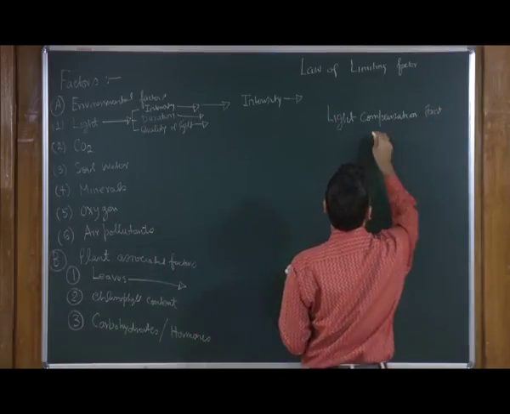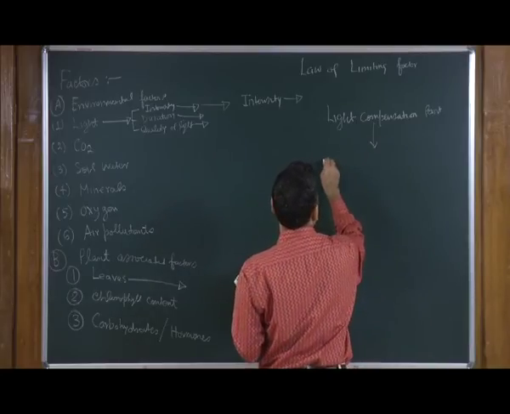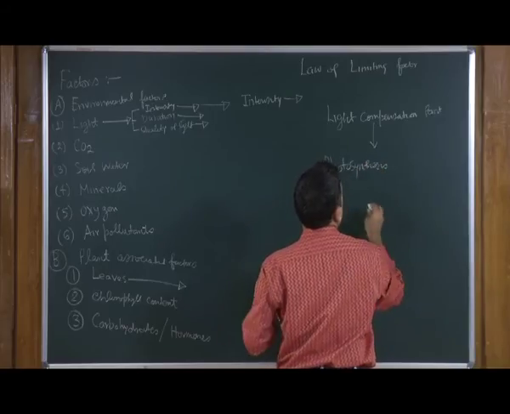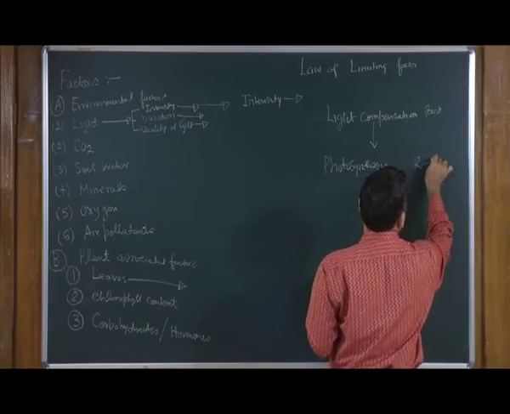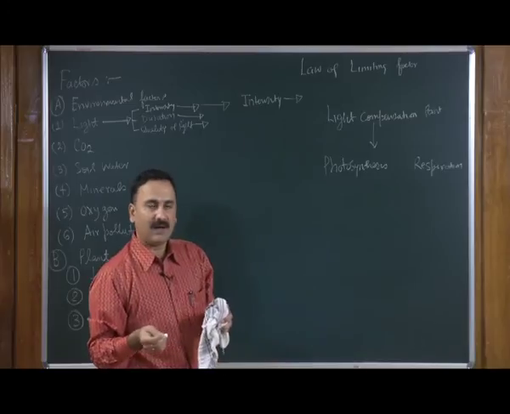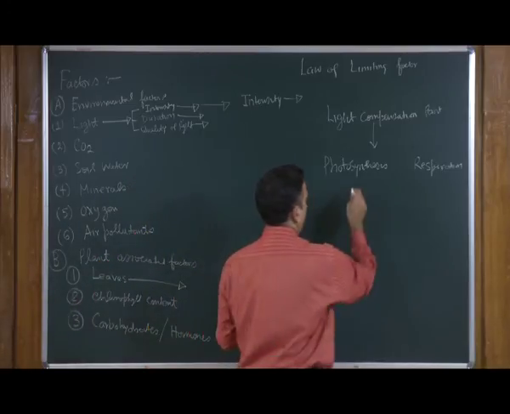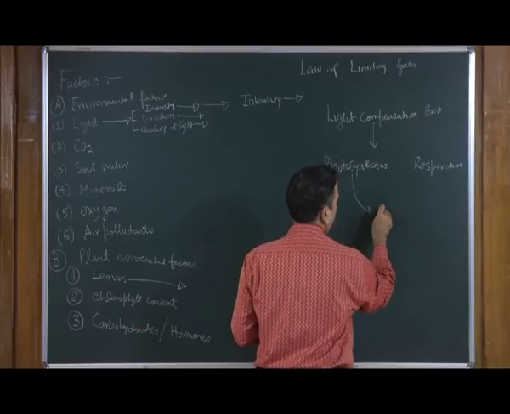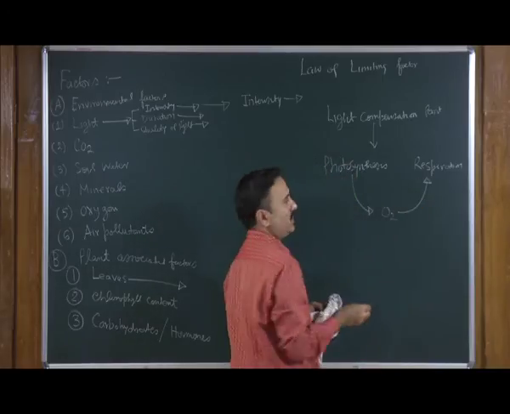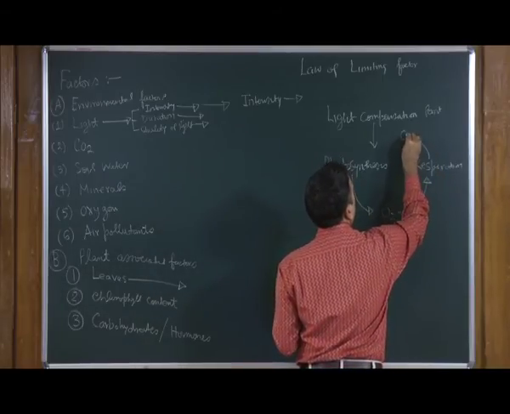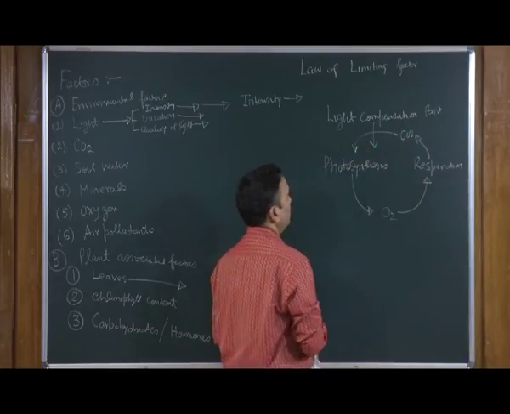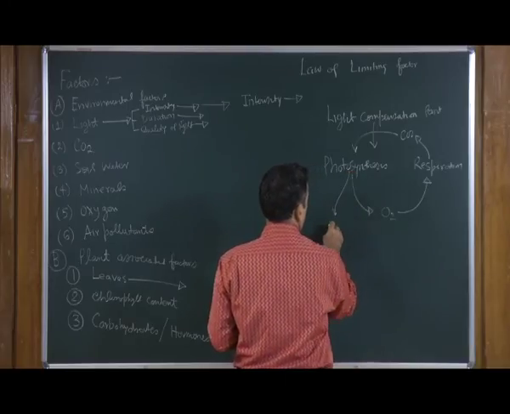At the light compensation point, you have two processes: one is called photosynthesis, the other is called respiration. These two processes are complementary to each other, because photosynthesis gives the oxygen, which is used in respiration to produce carbon dioxide, and that is taken up and assimilated in photosynthesis to produce food.